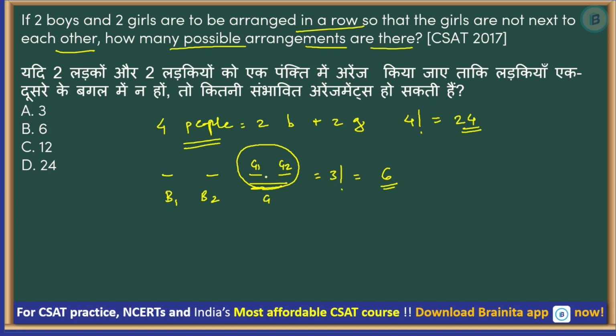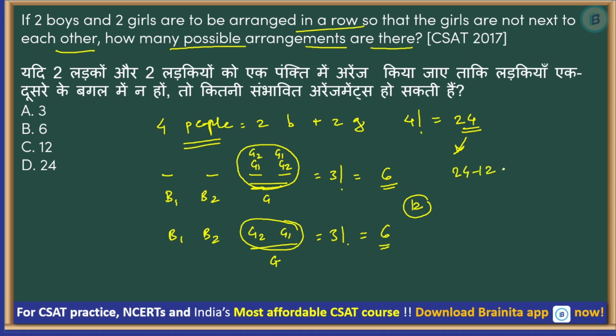But there are 2 girls, and these girls can be G1 G2 here or G2 G1 here, right? So this is B1 B2 G2 G1. That is another combination of girls. So here you will get another 6. So there are 12 combinations out of this 24 where girls will be together. So if you do not want these girls to be together, then 24 minus 12 is your answer, option number C. If you understand the basics of permutations and combinations, then this is not a very difficult question, but